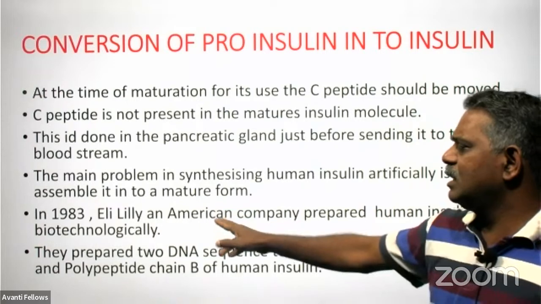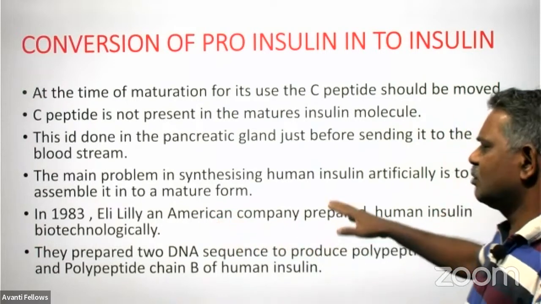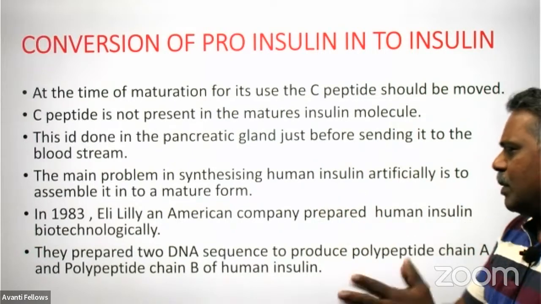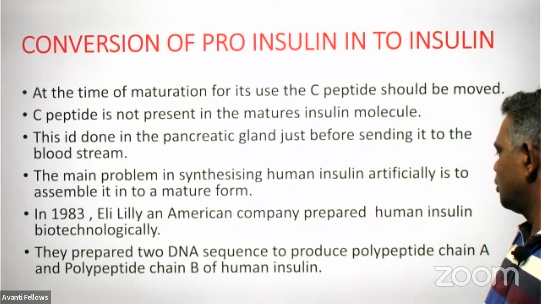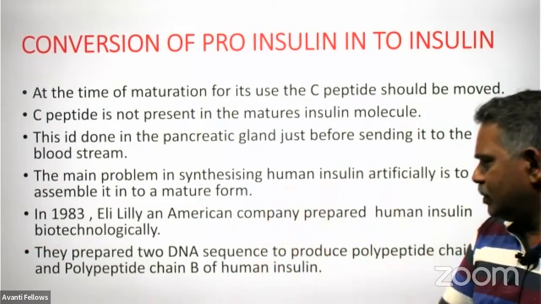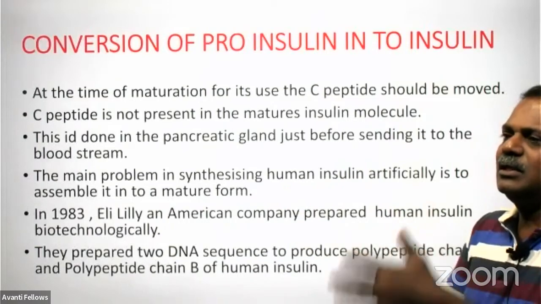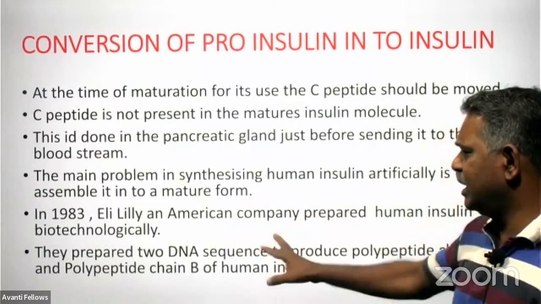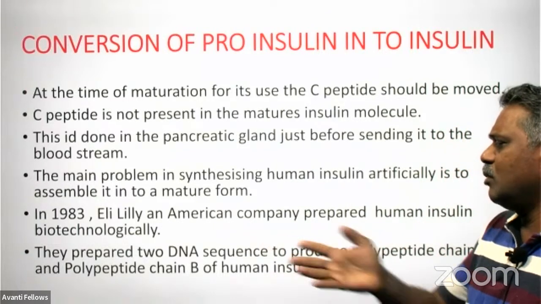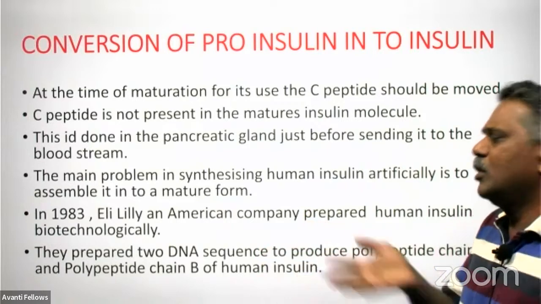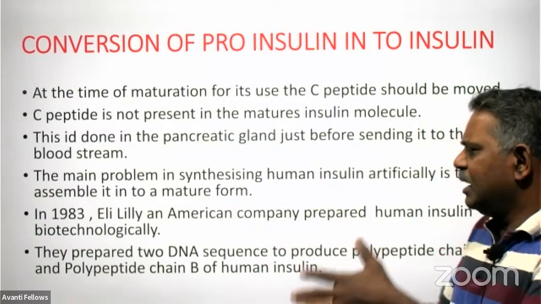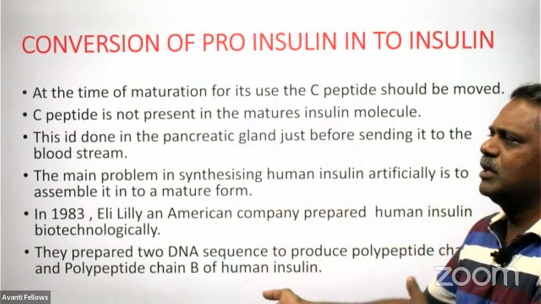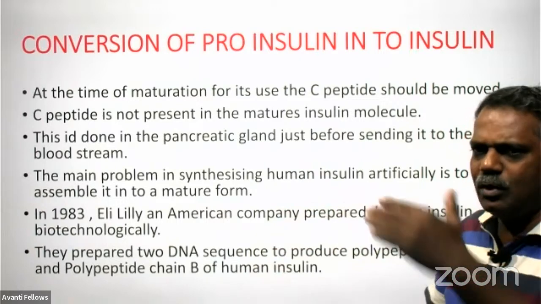And in 1983, Eli Lilly, an American company, prepared human insulin biotechnologically. They prepared these two DNA sequences to produce polypeptide A and polypeptide B and inserted them into the genome of E. coli separately. They made artificially the DNA responsible for producing the polypeptide A chain and the polypeptide B chain, and they introduced this DNA for polypeptide A and polypeptide B into two different E.